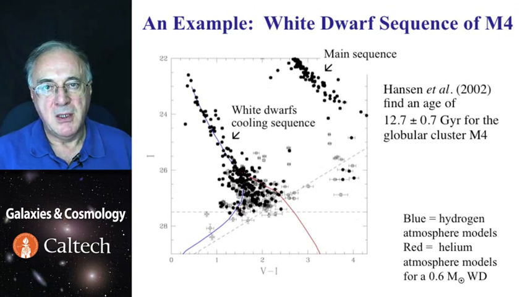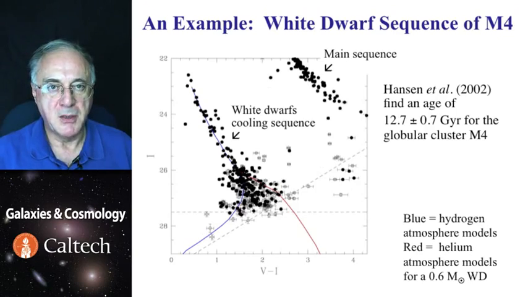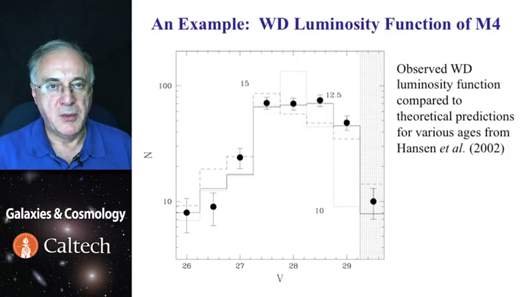In the upper right, you see a little segment of the main sequence. In the center is the white dwarf cooling sequence, and you can see it stops at some point. Those are the oldest and the coolest white dwarfs in the cluster, and their position determines the age. So this method produced results which are perfectly consistent with those from main sequence isochrone fitting, and that's very different physics, so it's very encouraging. Here is the observed luminosity function of white dwarfs in this particular cluster, meaning the distribution of their luminosities. And you can see that there is a fairly sharp cutoff at the faint end, which is indicative of what the age really is.